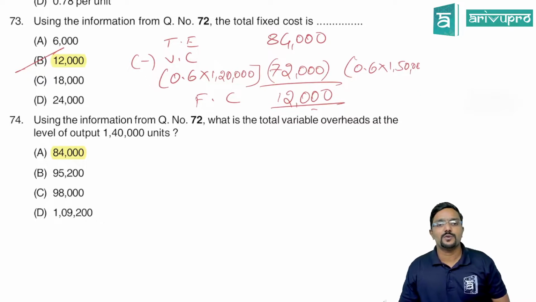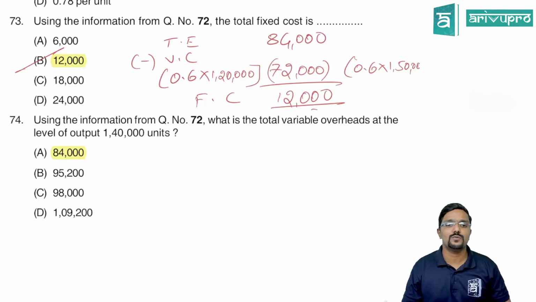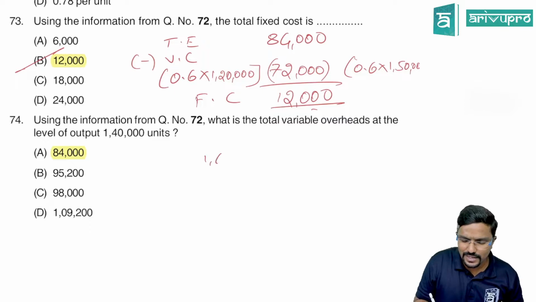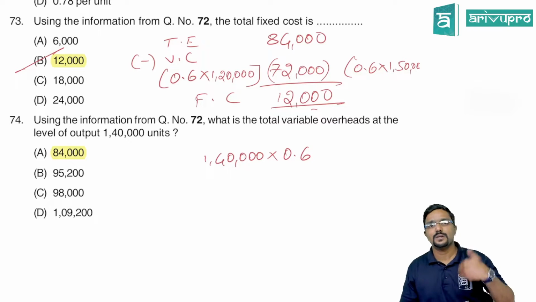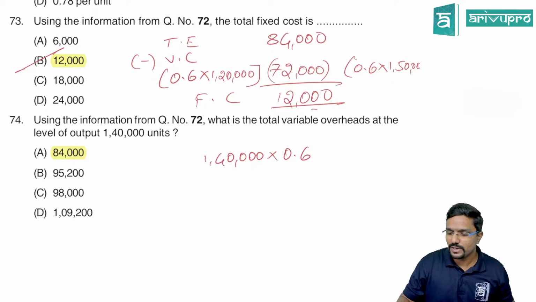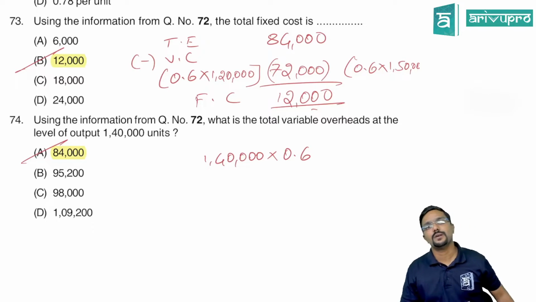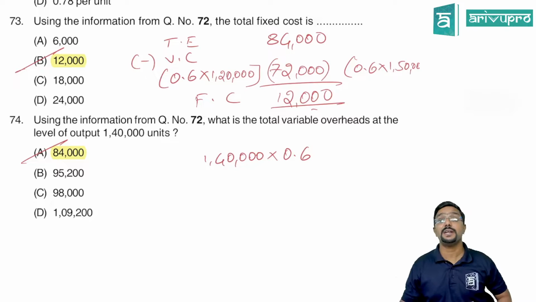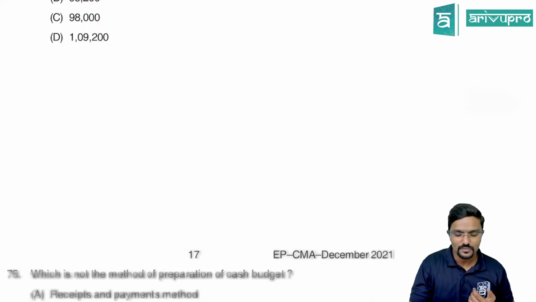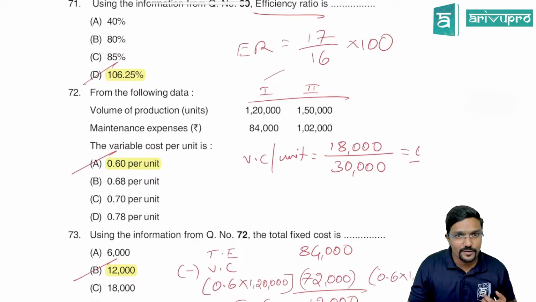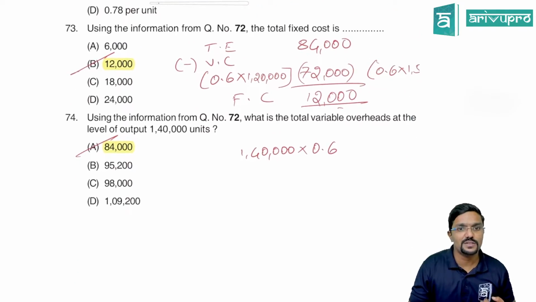Using the information from question number 72, what is the total variable overheads at level of output of 1,40,000 units? So if you produce 1,40,000 units, variable cost per unit will always be fixed, whereas total variable cost will increase. So 1,40,000 into 0.6, how much is that? 84,000. So the total variable expenses in maintenance expenses will be how much? 84,000 if 1,40,000 units are produced. So you can see there are, with respect to this question, 3 questions are there.